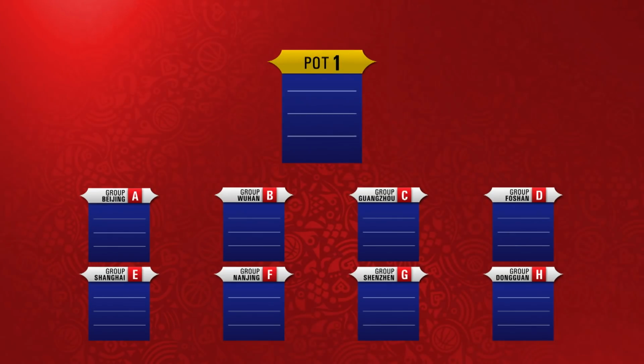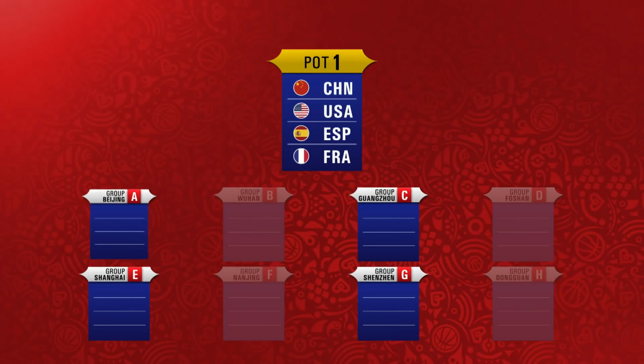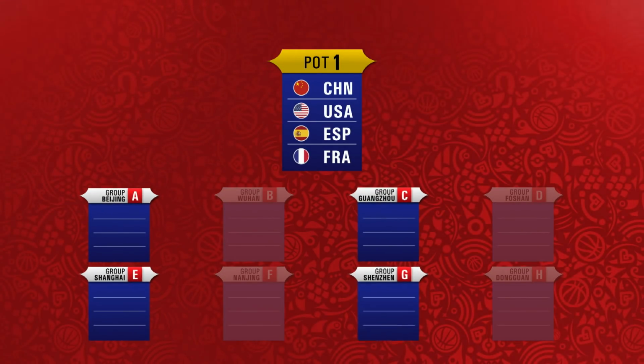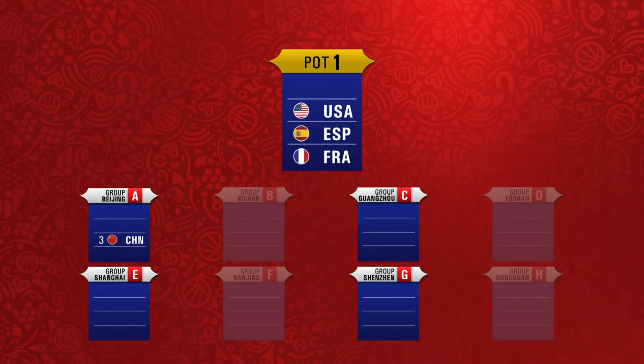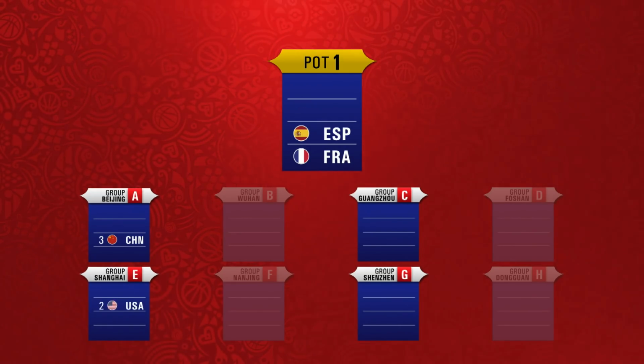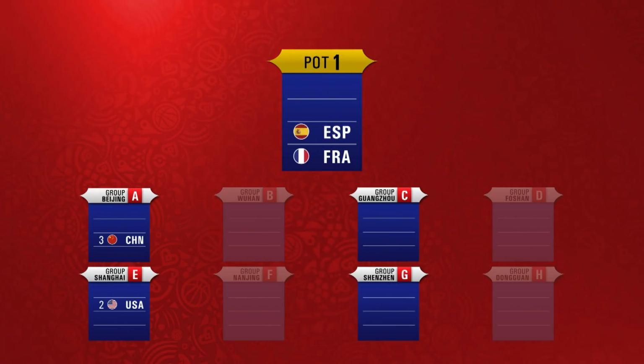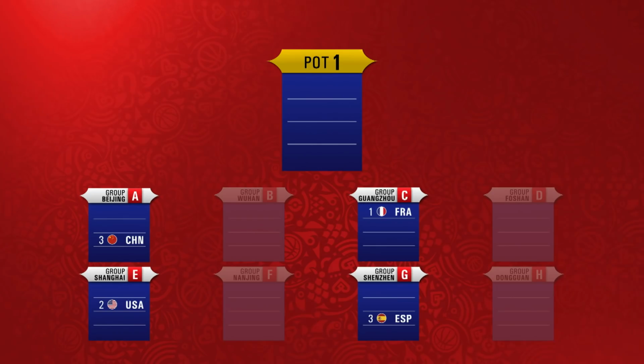Pot 1 will be the first drawn into Groups A, C, E and G. The host China will be drawn into Group A in Beijing. As the title holder, the USA will be allocated to Group E in Shanghai. In this example with group number 2. The 2 remaining teams, Spain and France, will be drawn into Groups C and G.